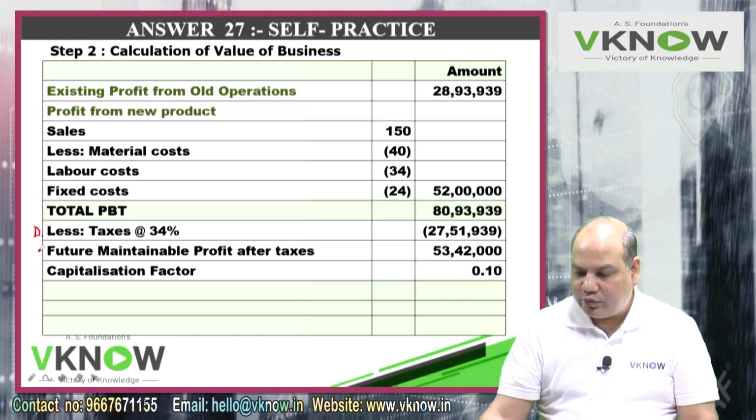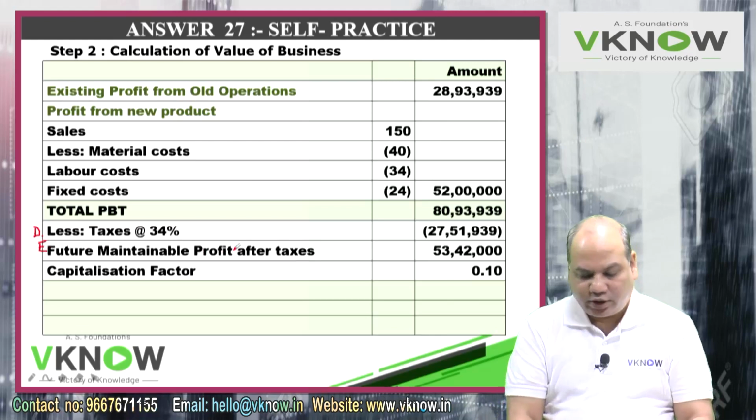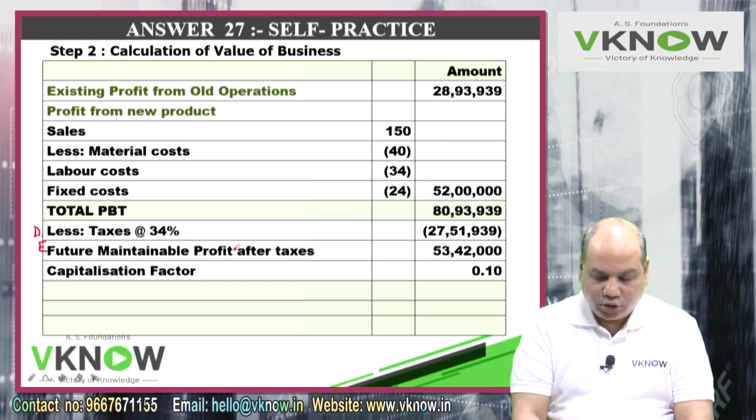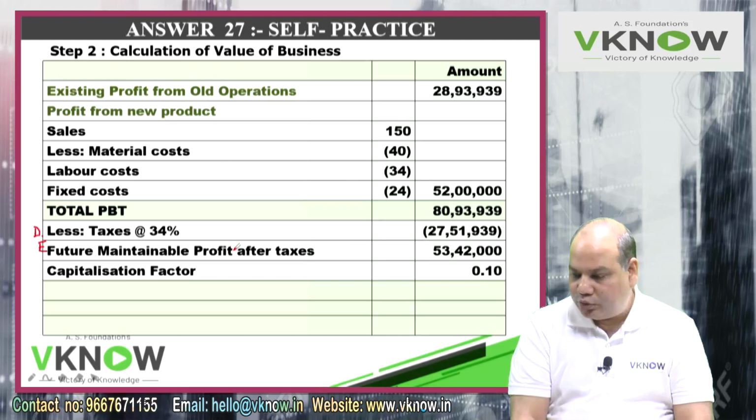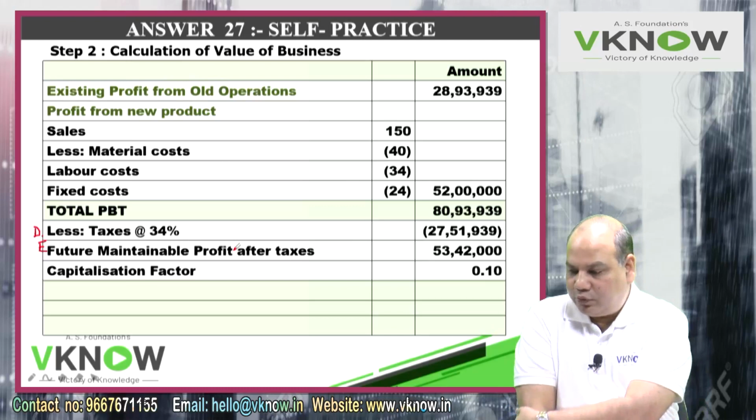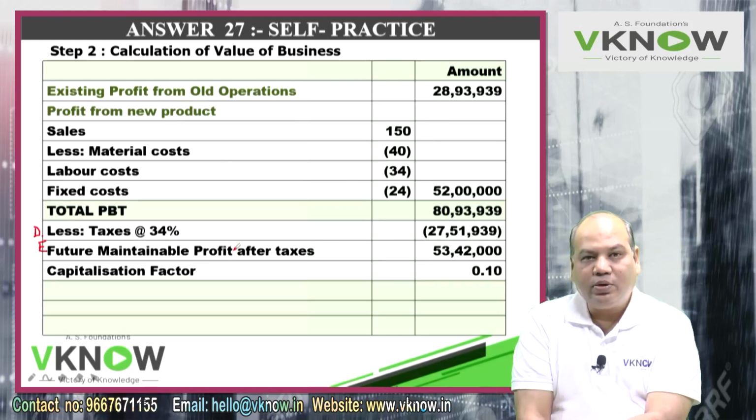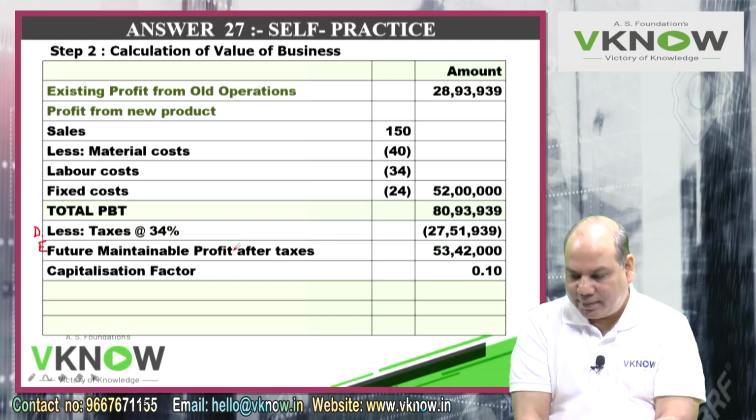So point E will be future maintainable profit after tax: 53,42,000. So this is your future maintainable profit after tax.